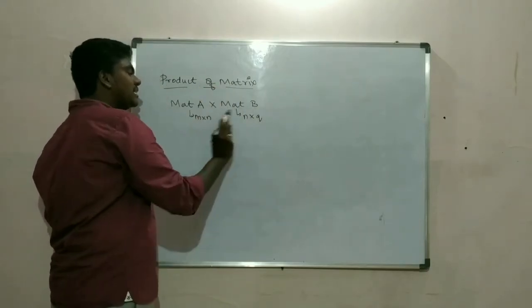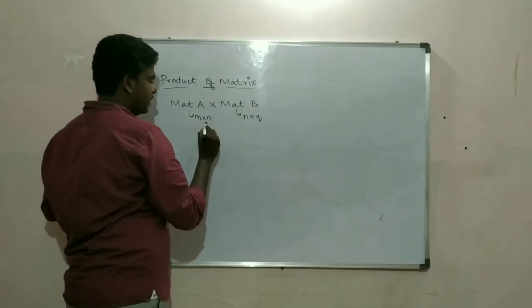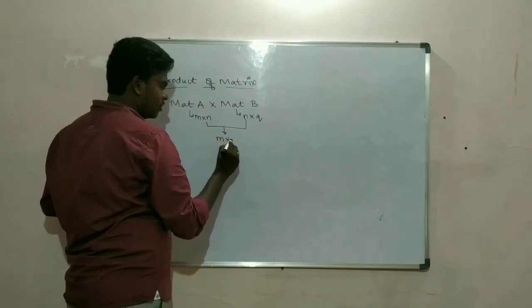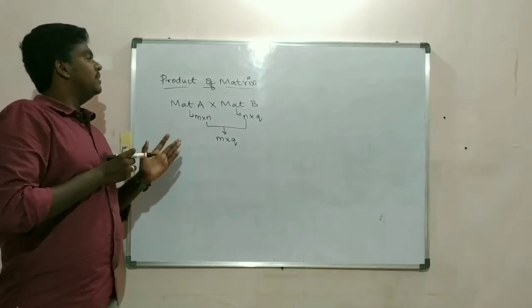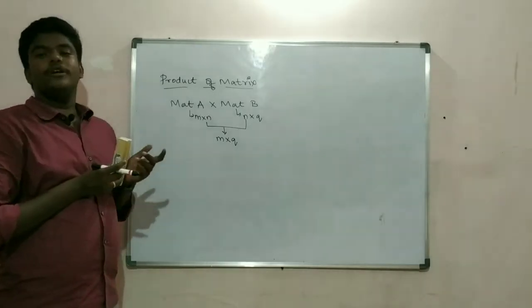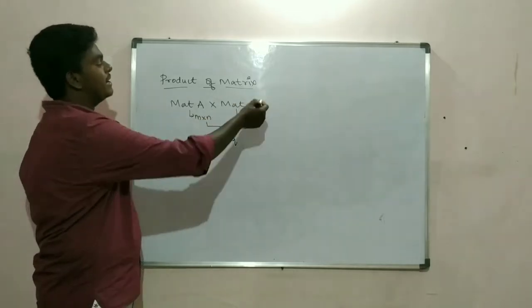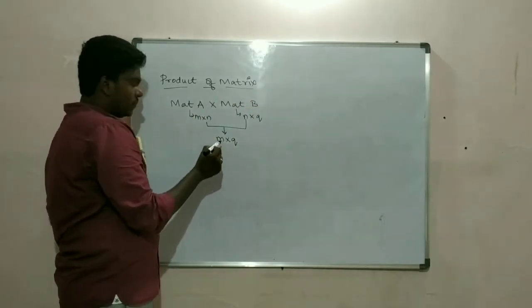The resultant order of matrix is going to be m cross q. So this is the criteria for product of matrix. You have one matrix of m cross n, another matrix of n cross q, so the resulting order of matrix is going to be m cross q.